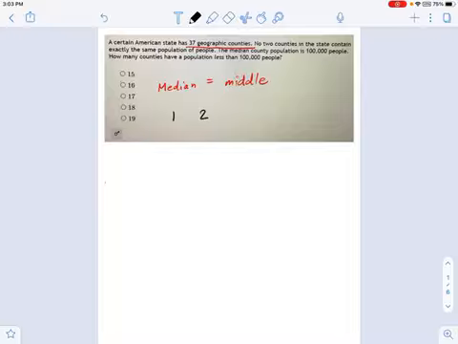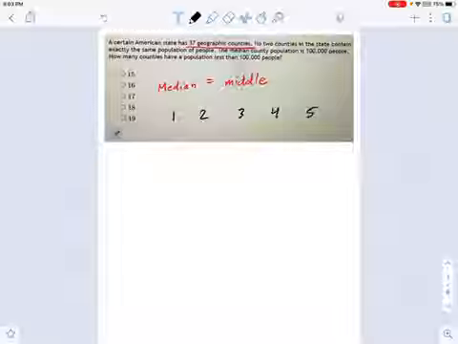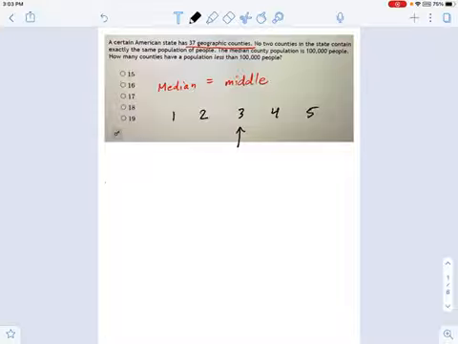Let's say I've got a list of numbers, and it goes 1, 2, 3, 4, 5. Well, where's the middle? It's 3, right? We can just see it. It's 2 in from the left, and it's 2 in from the right. This is the middle number. Now imagine if you had 37 numbers. Where's the middle of it?